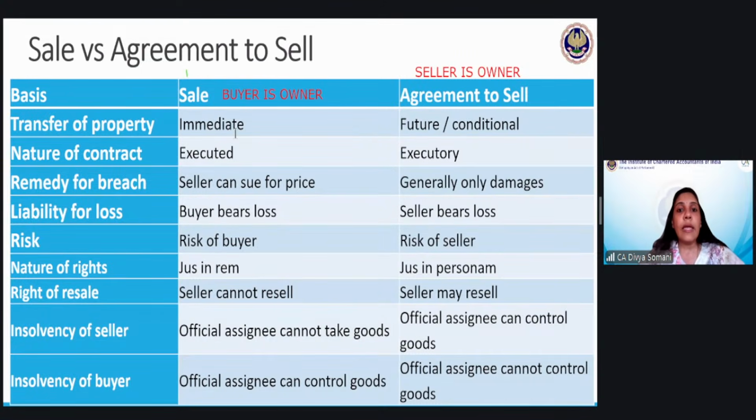So first, if you are saying buyer is the owner in case of sale, obviously the property will be transferred immediately. In case of agreement to sell, it will transfer at a future date. Therefore, we are saying that seller is the owner for the time being, buyer is not the owner. So all the risk is borne by the seller only in case of agreement to sell. And in the case of sale, it is borne by the buyer. So whosoever is the owner will bear what? Will bear the risk or will bear the loss.